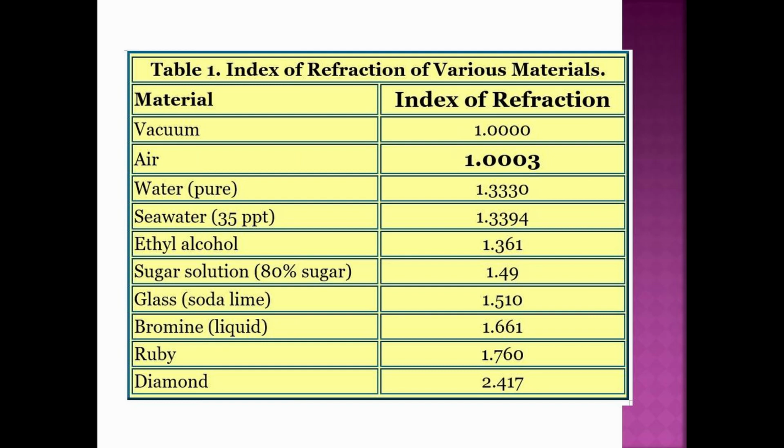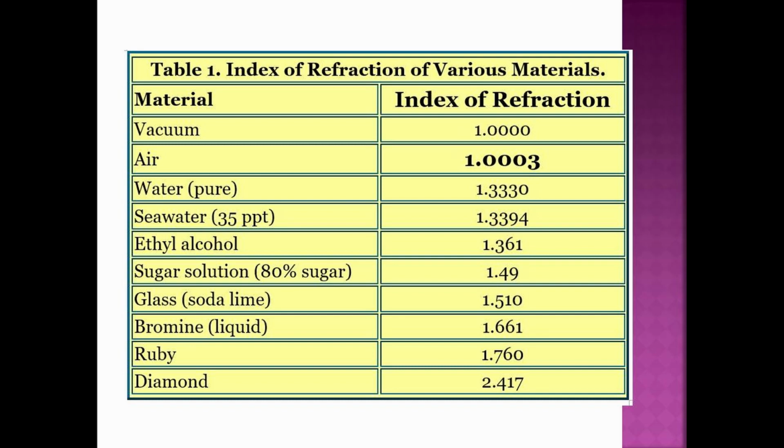Materials exhibit different indices of refraction due to the fact that they have different densities. Now, why did I say density? Well, it's because the density of a material is primarily linked to its index of refraction. When I say it's primarily linked, that means it's certainly dependent on the density of the material. So, what's the implication? The higher the index of refraction of a certain material is, the greater will be the density of that material. So, high density is equal to high index of refraction.